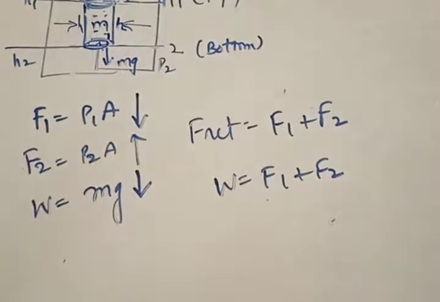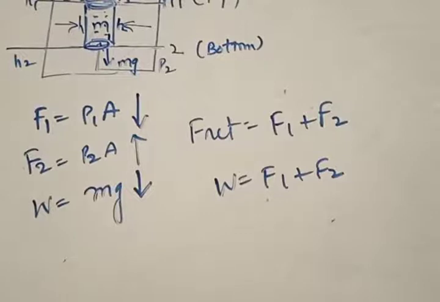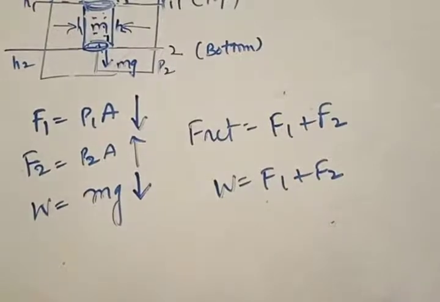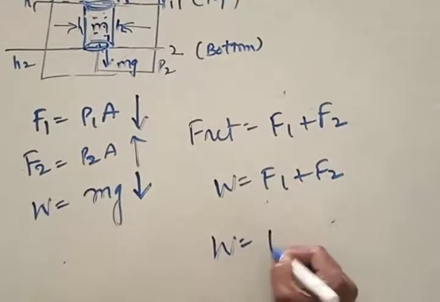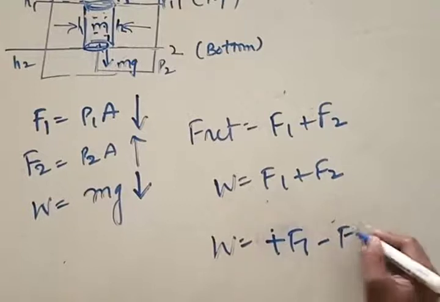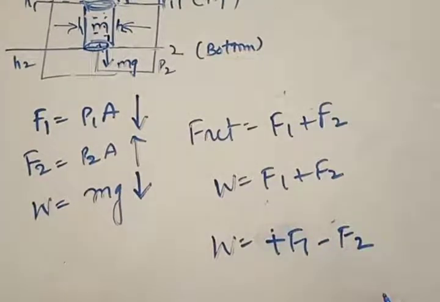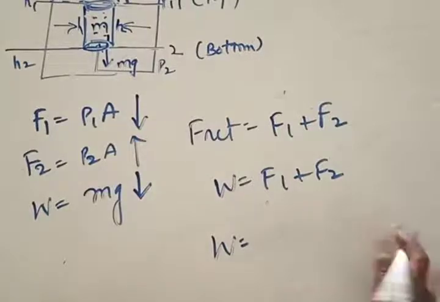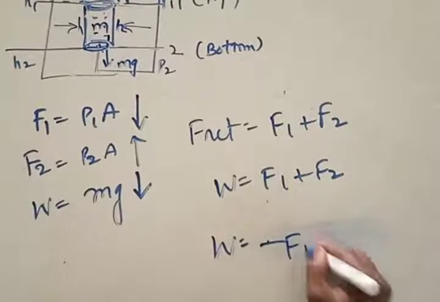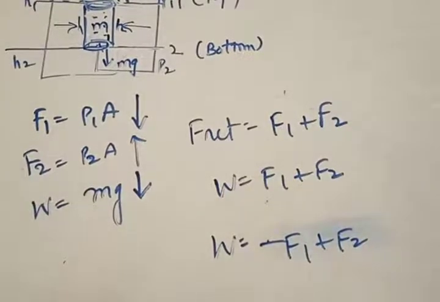Because F2 is acting in upward direction, but that is not the case. F1 is minus. Somebody answered no. Madhu, F1 is minus. Very good. I'll just tell you why it is like that. Here we now say that W is equal to plus F1 minus F2. Is that clear? Is it plus F1? No. It is plus F2 minus F1. Let me say minus F1 plus F2. Can anybody say why it is like this? Because it is acting in upward direction.